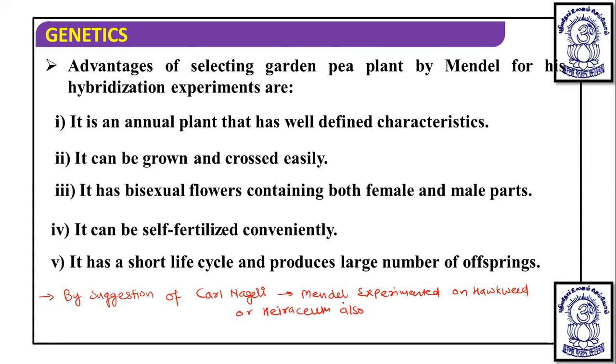But it doesn't really give results similar to the pea plant. Because of this, he mainly focused on the pea plant, and performed sexual hybridization.